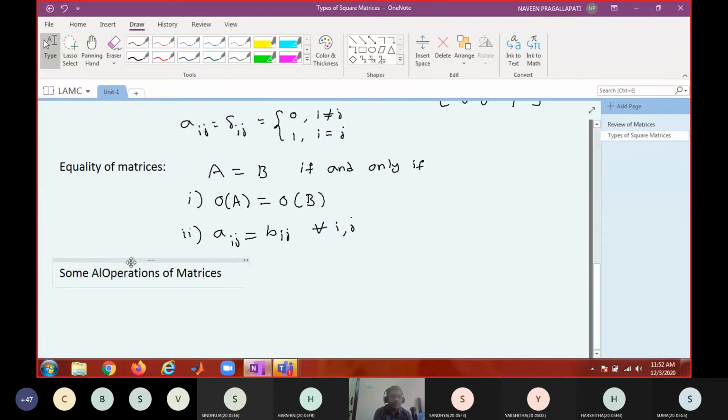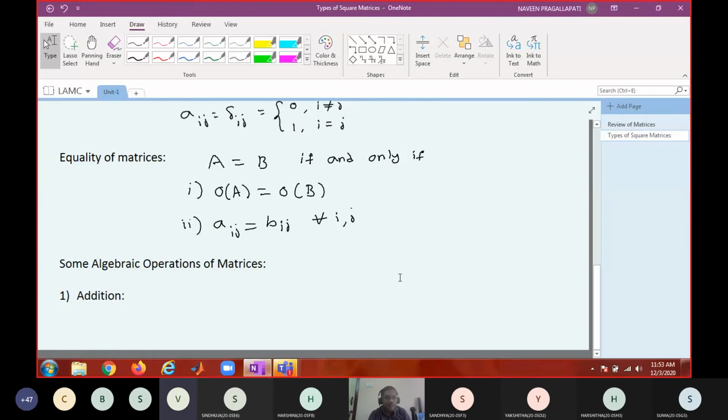Some algebraic operations on matrices. So first one is addition of matrices. Tell me, when can you add two matrices? When the order of the matrices is same.